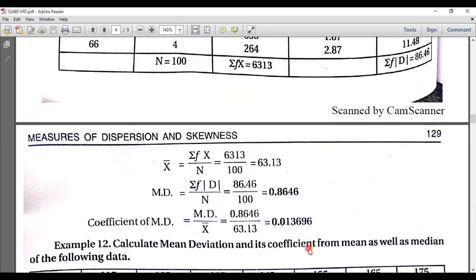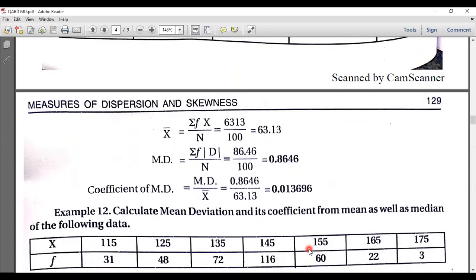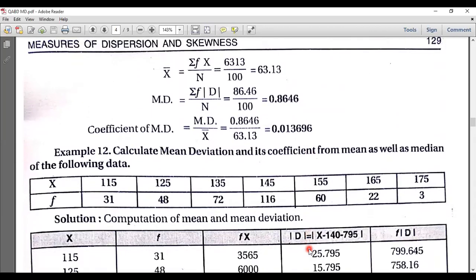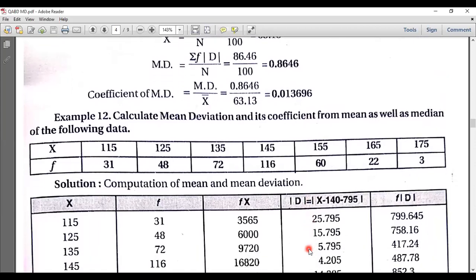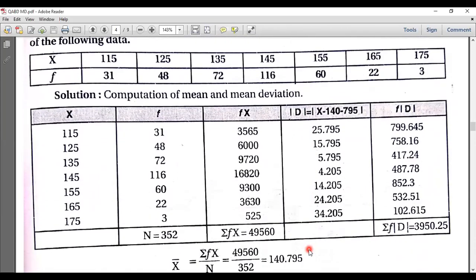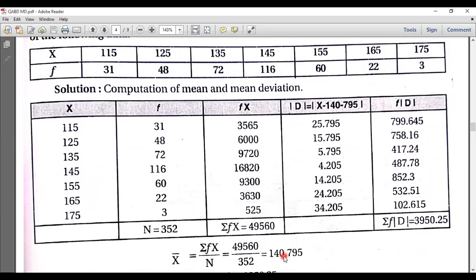Next problem. Calculate mean deviation and its coefficient from mean as well as median from the following data. So in this problem, we need to calculate mean and median both. You know how to calculate mean. Just f into x, we'll work on mean. So fx. So we got the mean as 140.793.